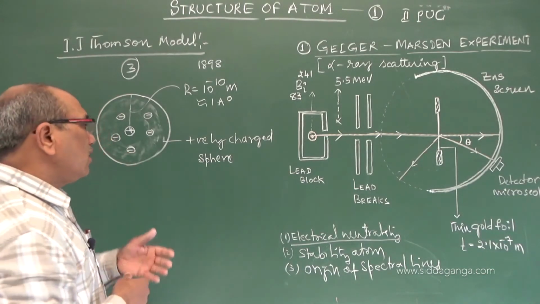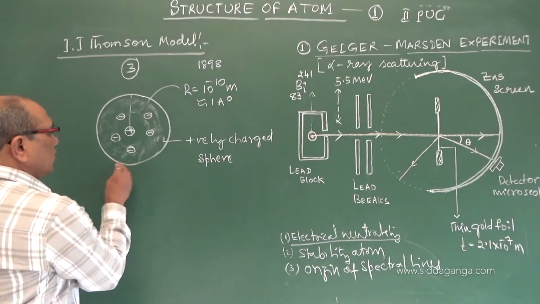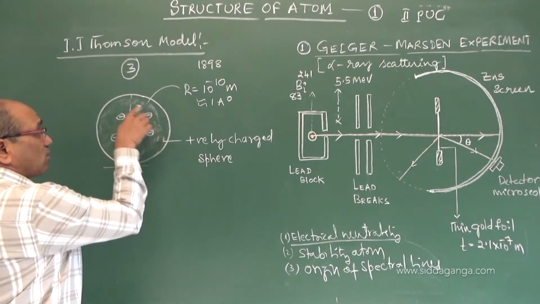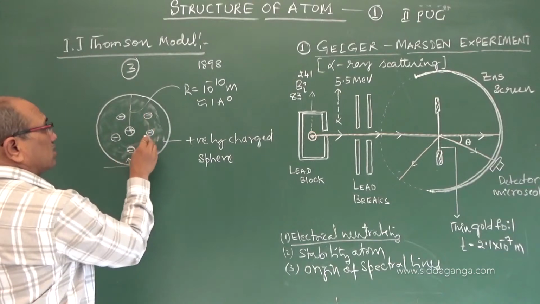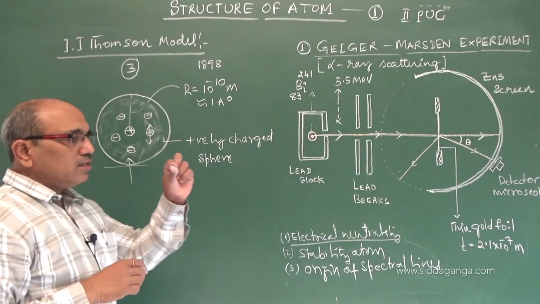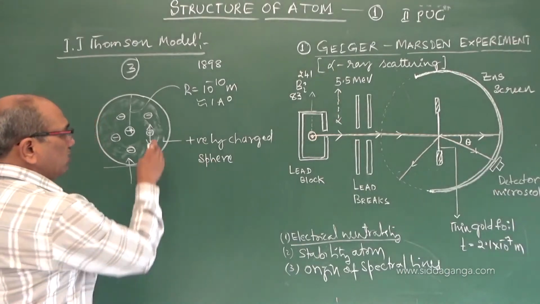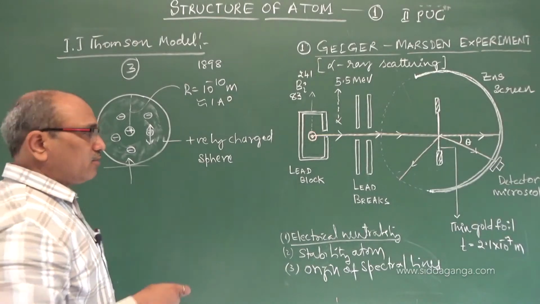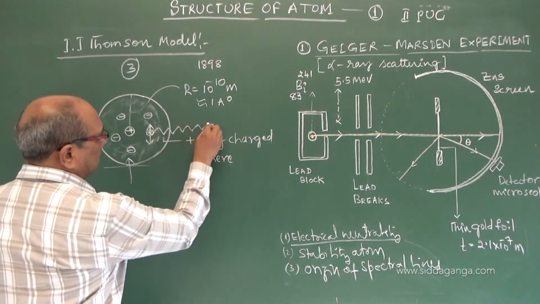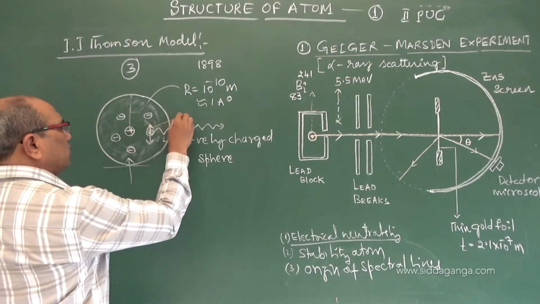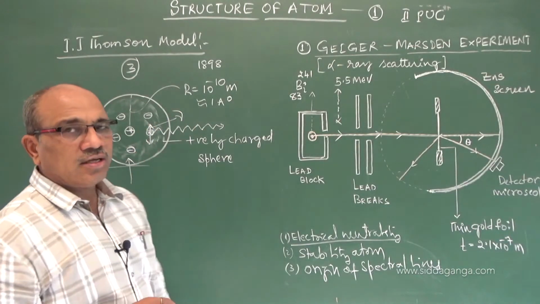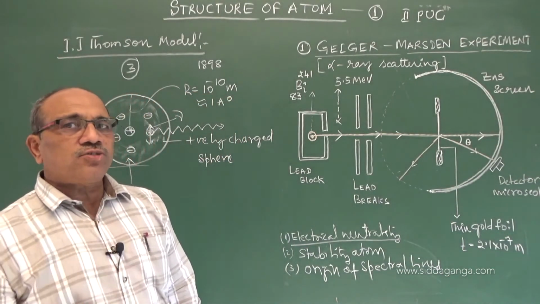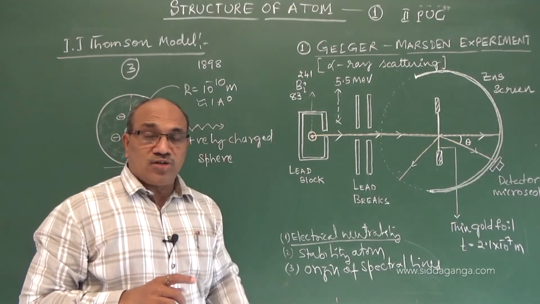But how will the spectra come? He told that whenever we supply energy to the atom, the electrons of the atom will be perturbed. They start vibrating. Because you know from electromagnetic theory, accelerating charge produces electromagnetic waves, thereby this energy radiation comes. But it can vibrate with all possible frequencies, which means it can emit all possible wavelengths. Those are the three major postulates taken in the Thomson atom model.